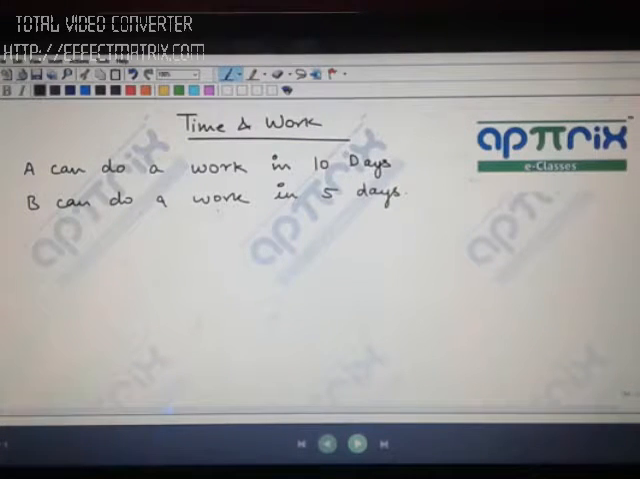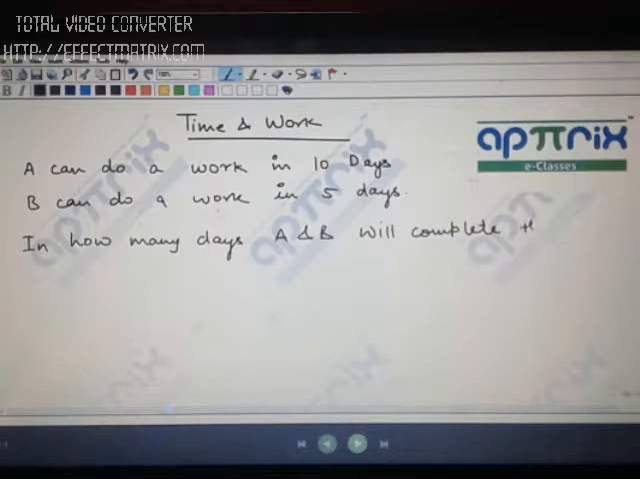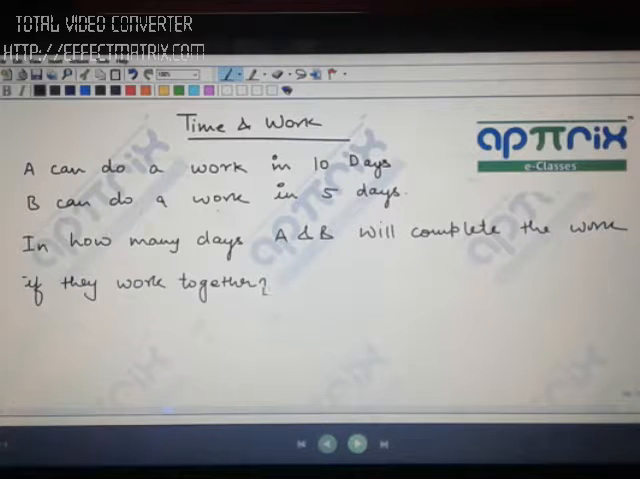Such questions, this is a very basic question that I am posing with respect to time and work. Why did I choose this example? Because through this I want to discuss many things, which will unravel this time and work topic. So my question is, in how many days will A and B complete the work if they work together? So this is a question.